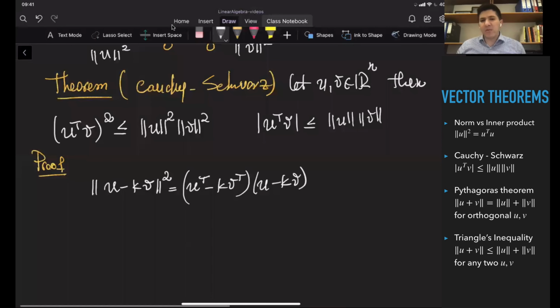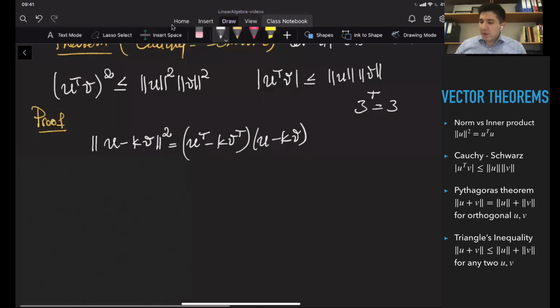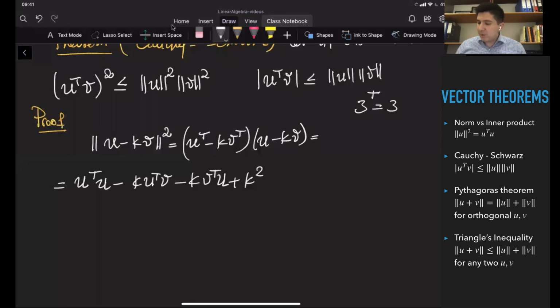So please note that whenever you transpose a constant, for example if you're given 3 and you transpose it, it's going to be 3 again, because transposition means writing the rows as columns and columns as rows. So opening up the brackets, it's going to be U transpose U minus K U transpose V minus K V transpose U plus K squared V transpose V, right?